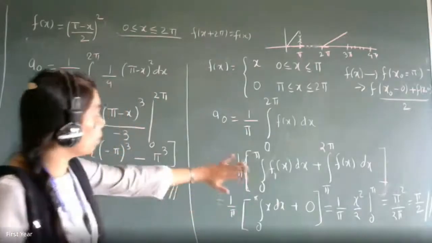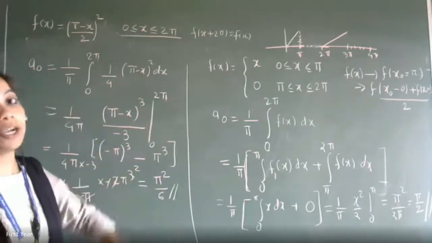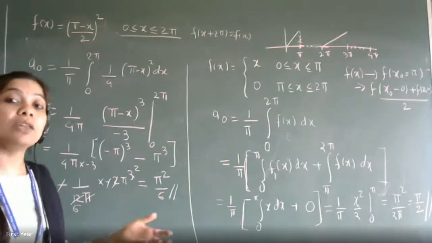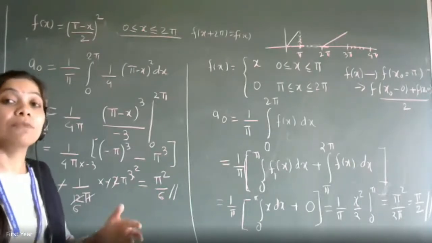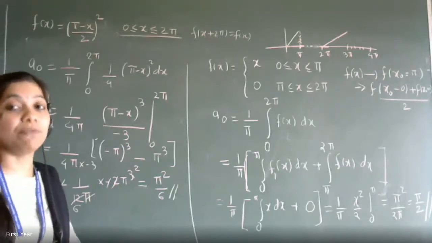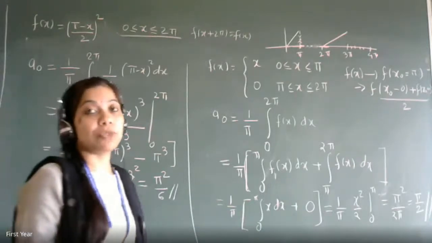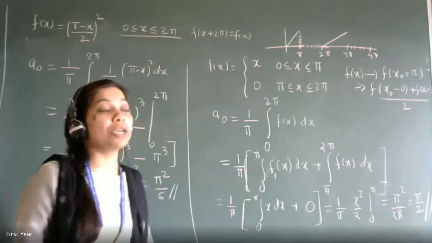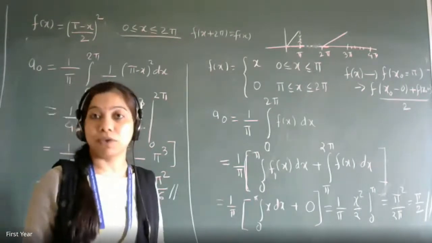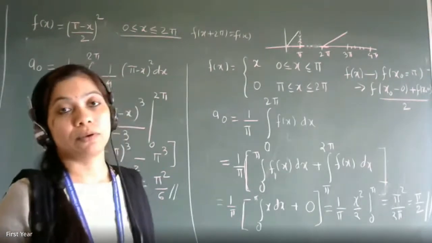So that is your value of pi by 2, which is the constant part of the Fourier series expansion, and can be treated as the direct part of the expansion. The remaining are the coefficients of sine and cos, which will be converted to sine waves and cos waves and transmitted to your signal systems. It is converting your digital zeros and ones to a continuous sine wave or cos wave. And what is the coefficient of cos 0? A naught by 2.